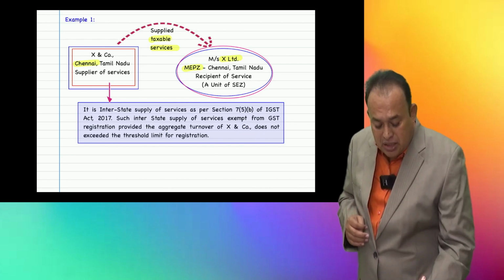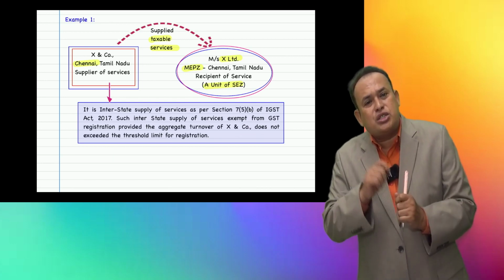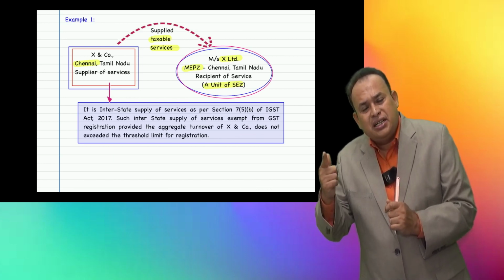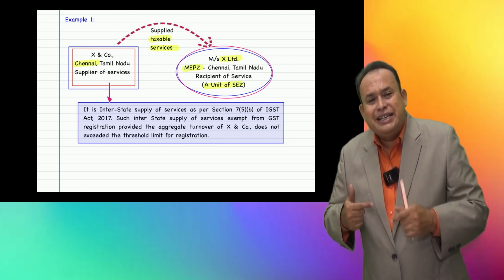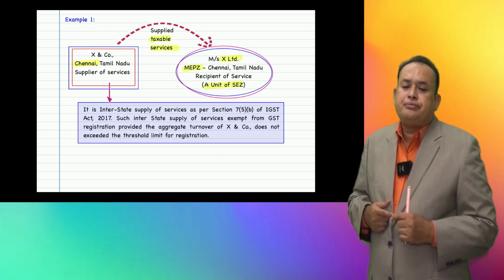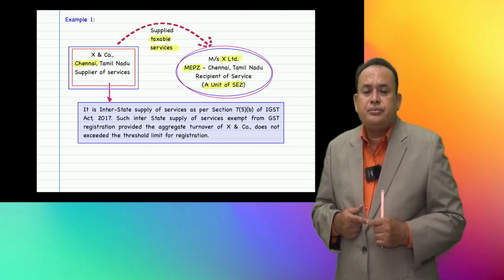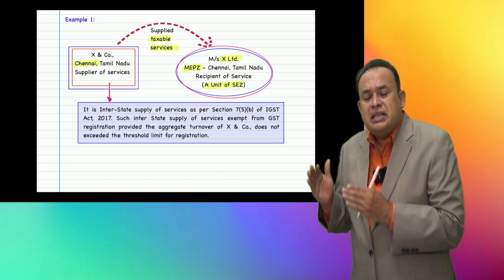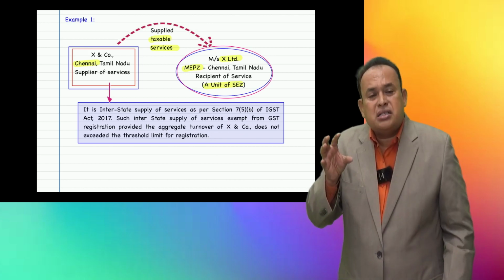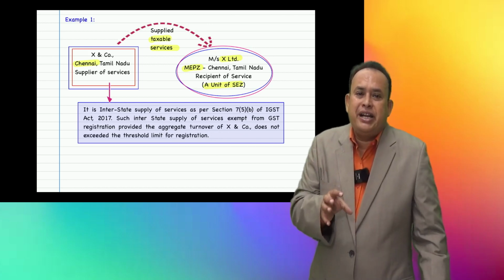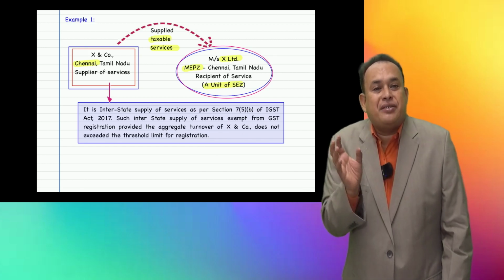That means a supply of goods or services to a unit of SEZ, irrespective of the location of the SEZ, is interstate supply. Now, in the given case, X and company from Chennai supplied services to Z Limited, a unit of SEZ, supply of services.